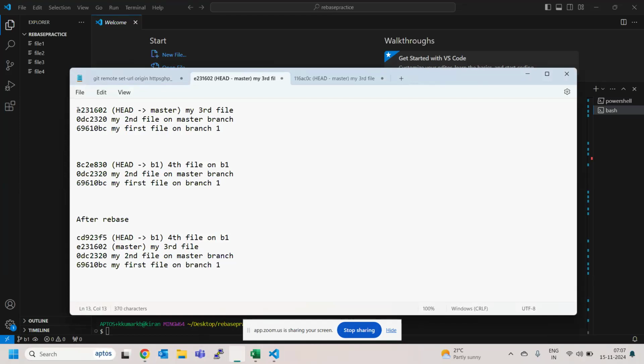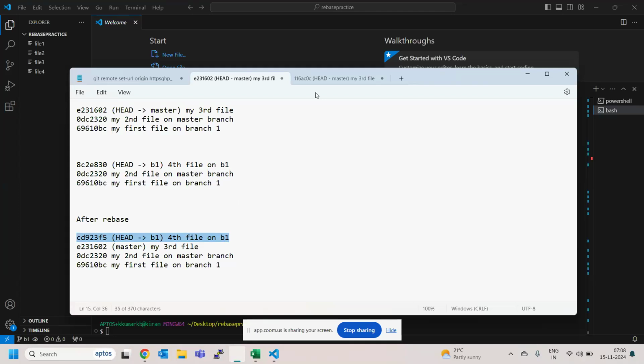First, this is the log of the master branch, and this is the log of branch 1. Kiran, it was perfect. So this is the expected result after rebase. There was no new commit ID, and it was merged from master to B1.